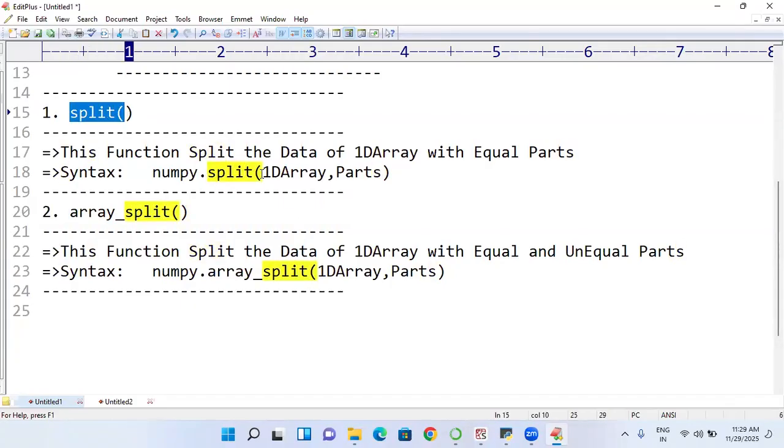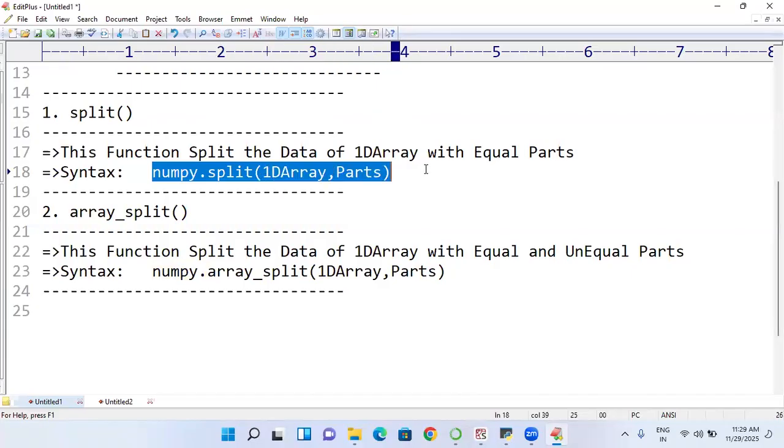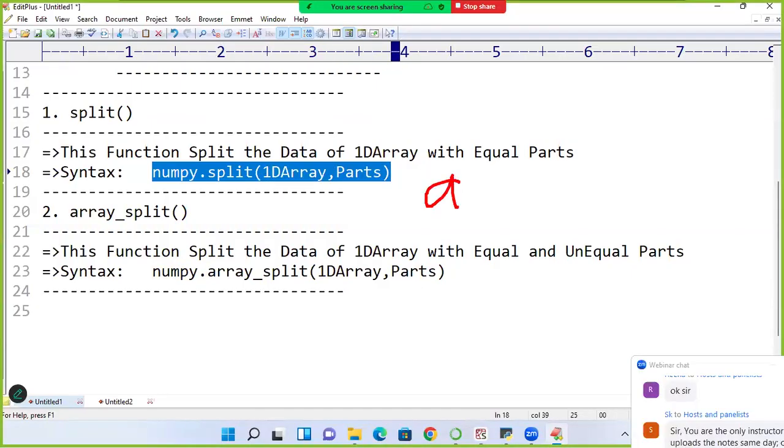Split will split the ND array object, a 1D array object, into equal parts. Array_split may be equal as well. I can apply split on 2D also, students. When I represent 2D, you must mention the value called axis. Earlier, axis was equal to 0.